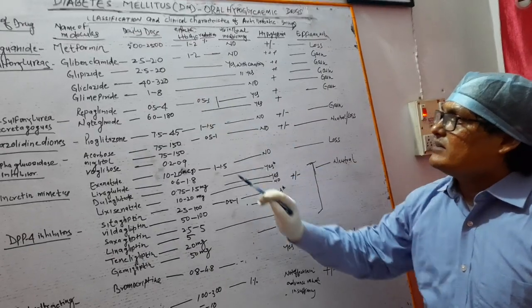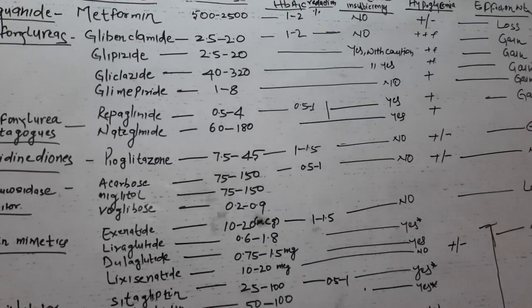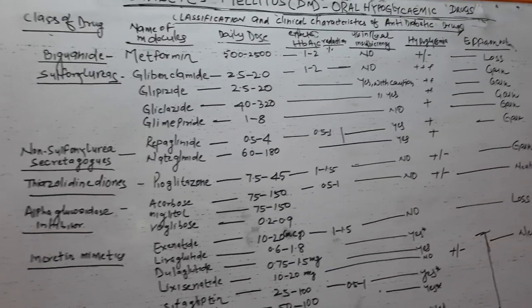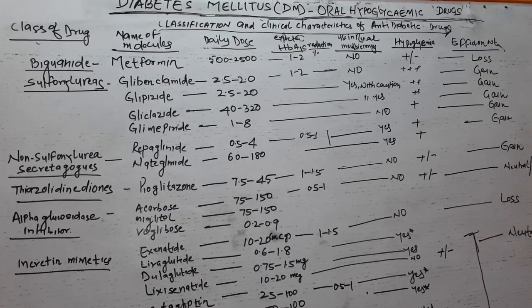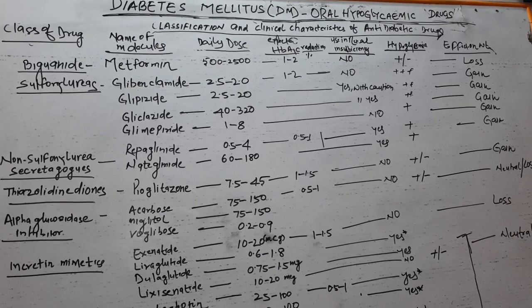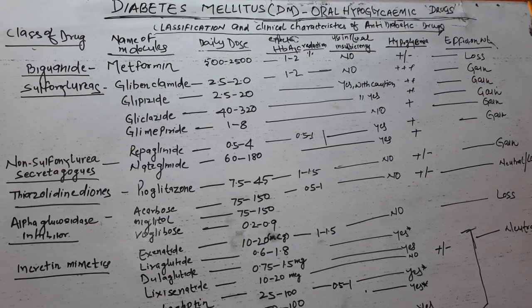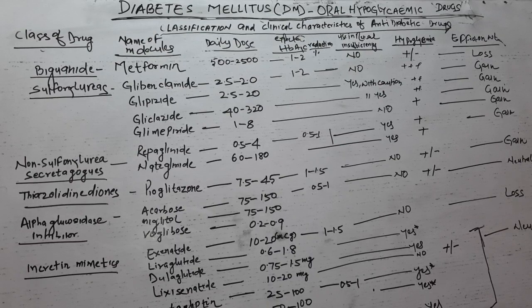First of all, glibenclamide. Glibenclamide is a very important drug, but it generally causes hypoglycemia, so it is not generally used, although it is the most potent and important drug.